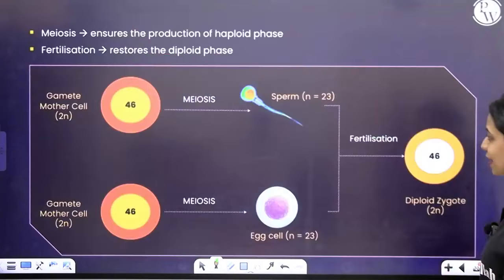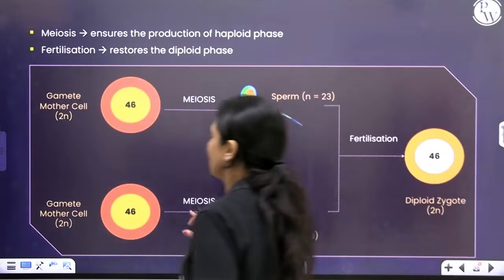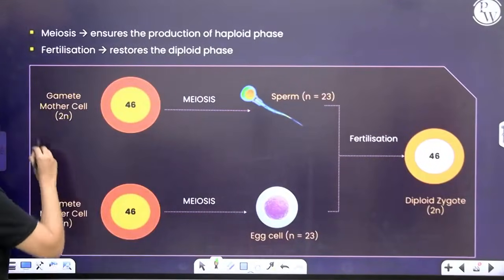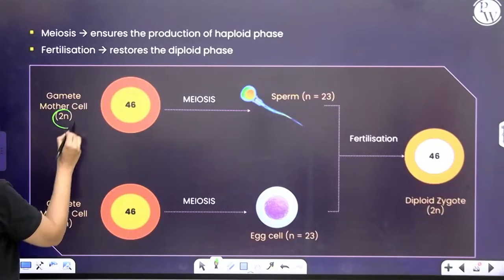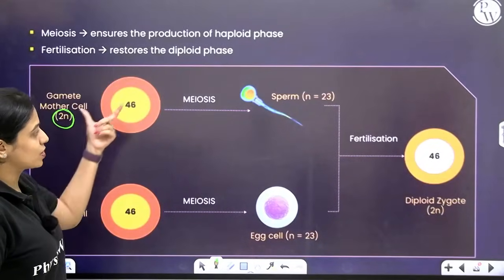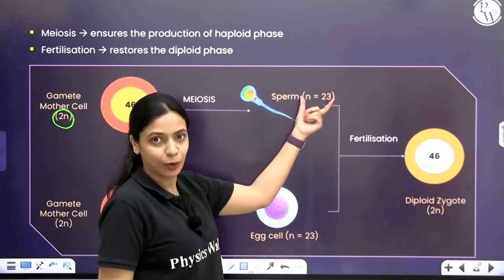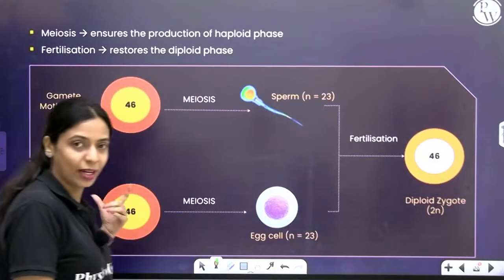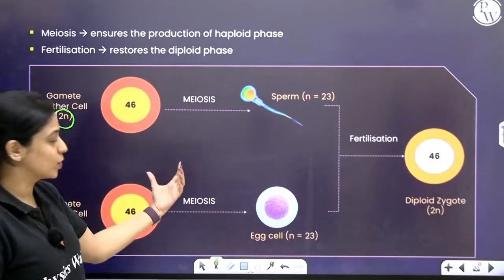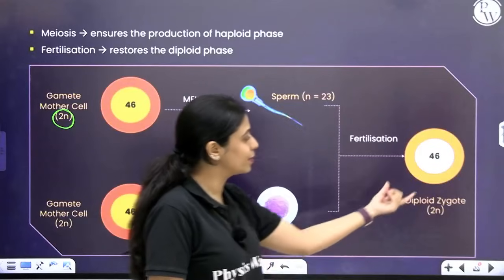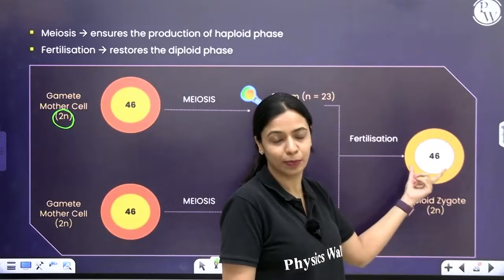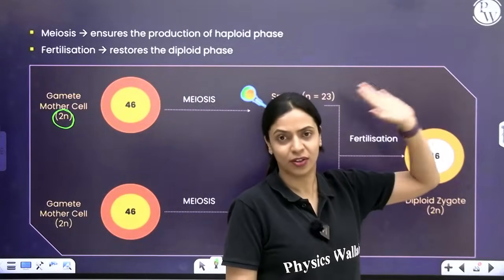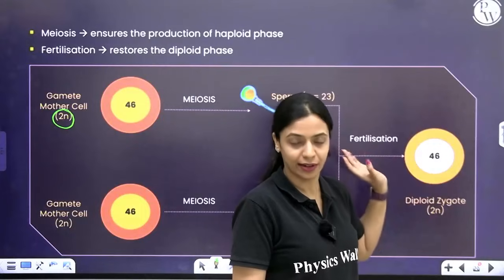How would that vary? Let's understand. Let's say in humans, there is a gamete mother cell which is diploid. If it undergoes meiosis, it will produce haploid cell, sperm. Gamete mother cell in female undergoes meiosis, produces haploid cell. So ultimately our zygote will be diploid. This will undergo mitosis and the diploid condition will be maintained.